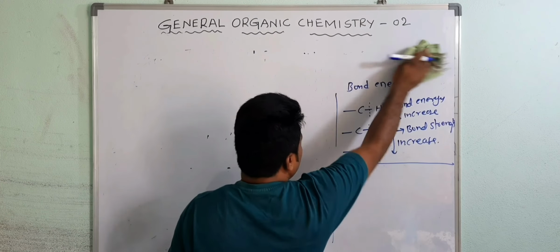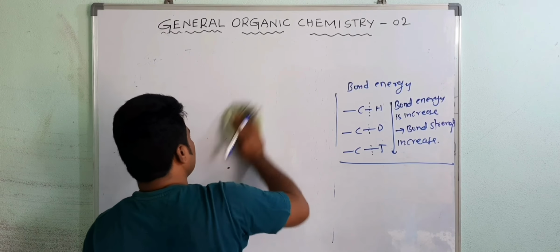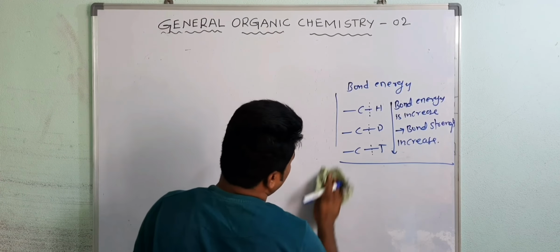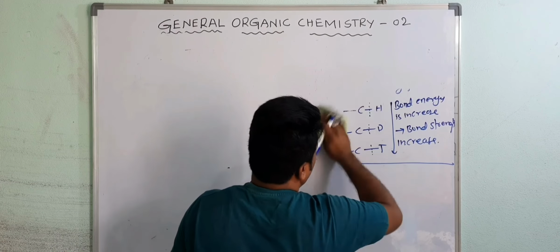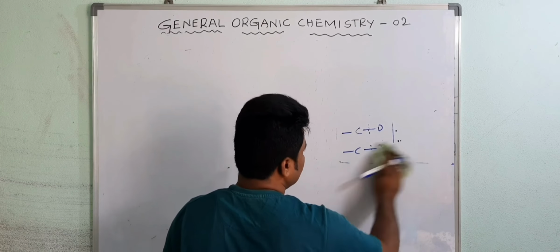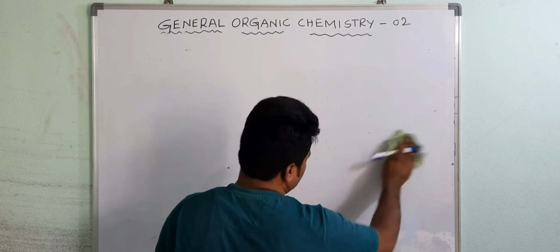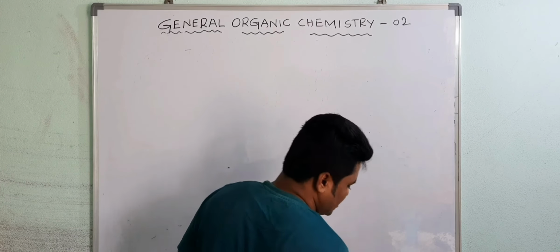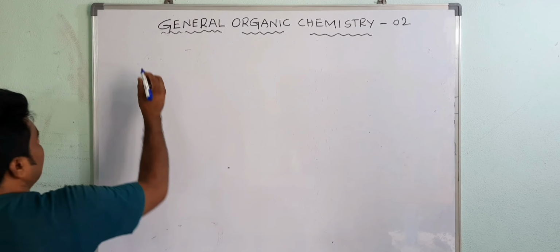Yes, you are right, but by using this you can decide the order of stability of carbocation, carbanion, carbon free radical, and also the acidic strength of carboxylic acids, organic acids, and the basic strength of amines.